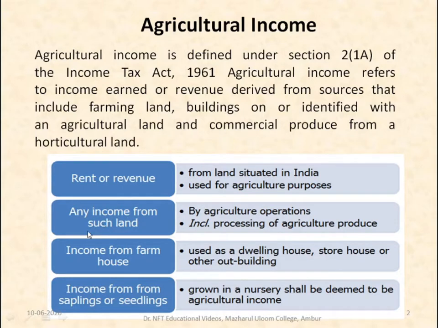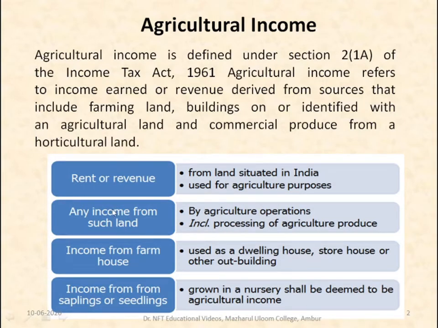Or any income derived from agricultural land by agricultural operations or processing of agricultural produce. The income can be from a farmhouse used as a dwelling place, storehouse, or other outbuildings, or the income from saplings or seedlings grown in the nursery, which shall be deemed to be agricultural income.